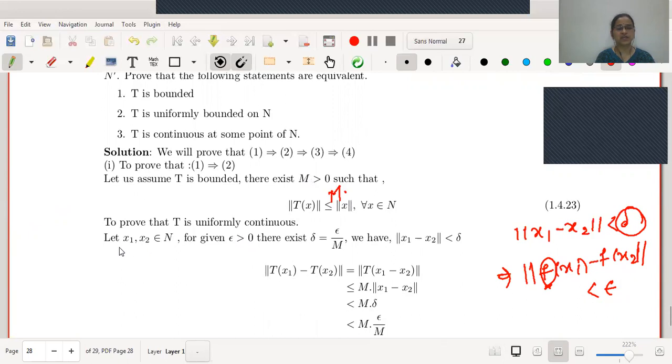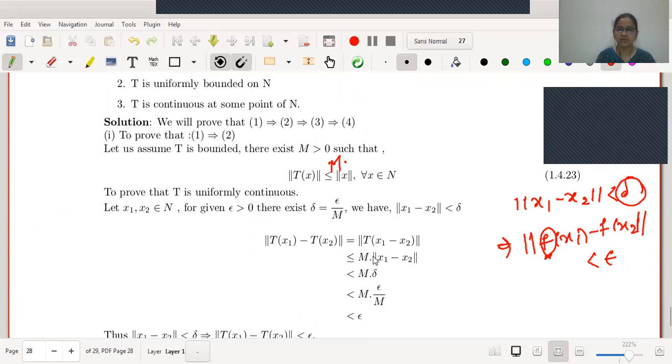Therefore, we will start with any two arbitrary points x1, x2 in N. Then for a given epsilon greater than 0, how this delta is adjusted we will see later. Our assumption is norm of x1 minus x2 less than delta. Therefore, we will consider norm of Tx1 minus Tx2.